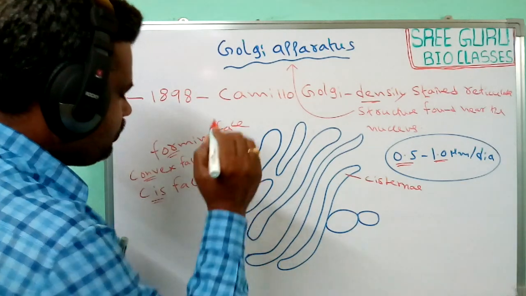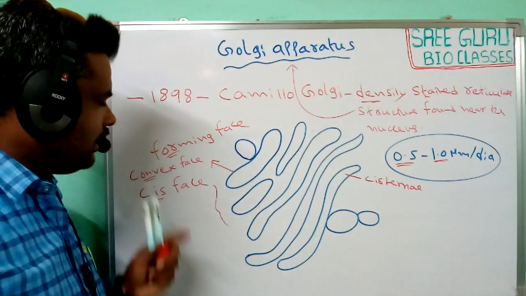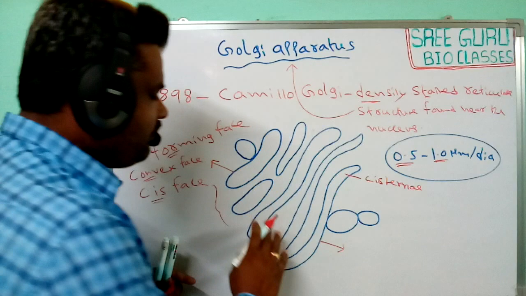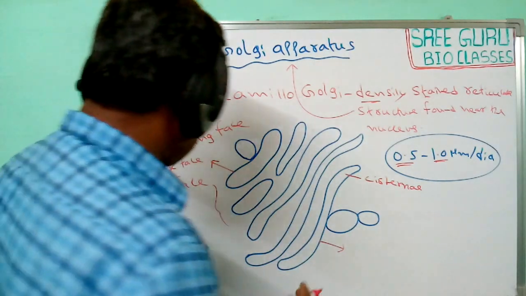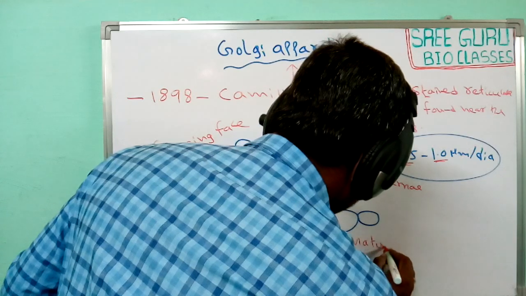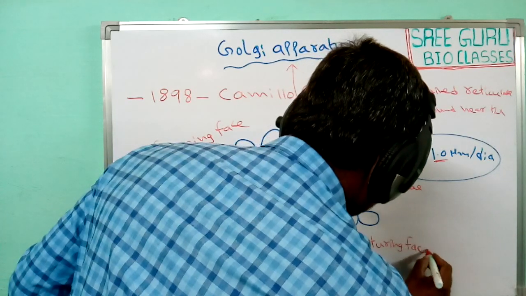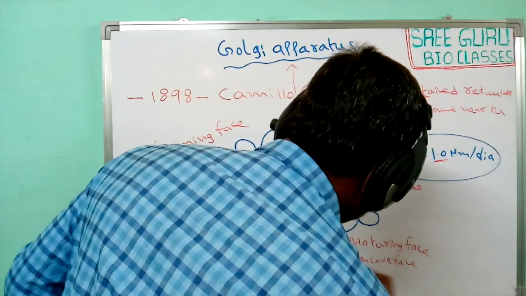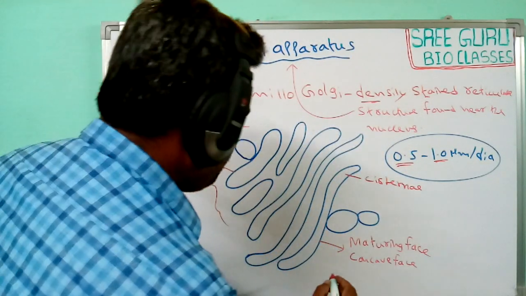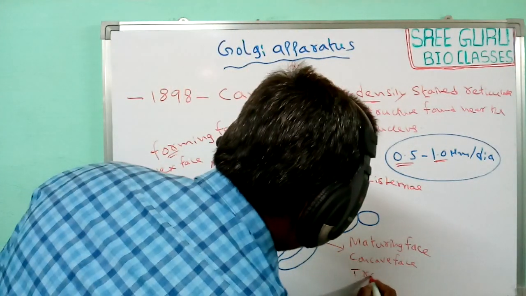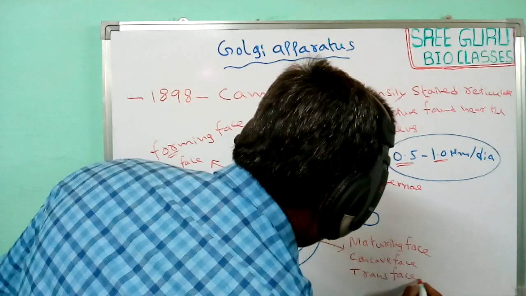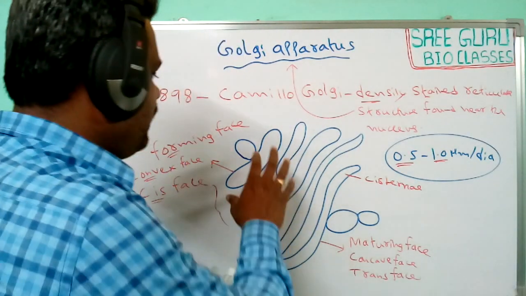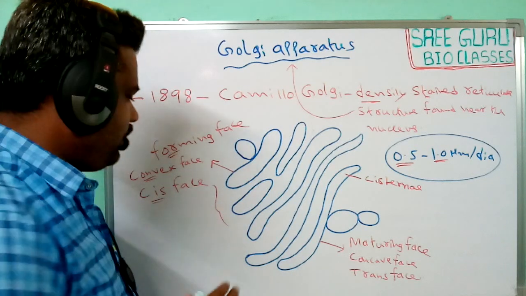This side of the Golgi apparatus is named the forming phase. Next, the other side of this Golgi apparatus is called the maturing phase, concave phase or trans phase. So the cisterns arranged in the Golgi apparatus have two phases.